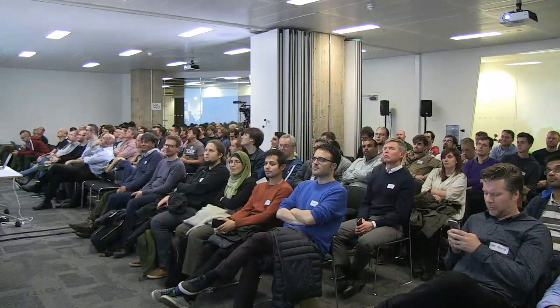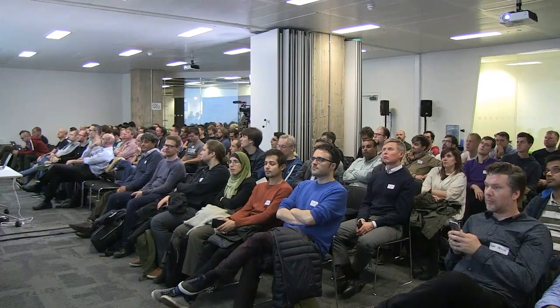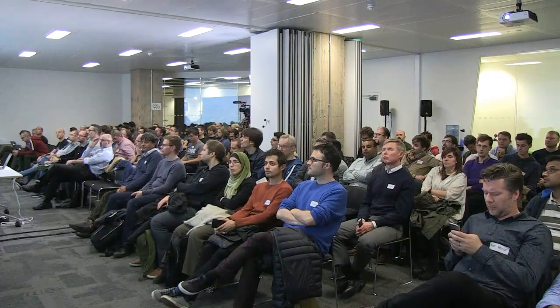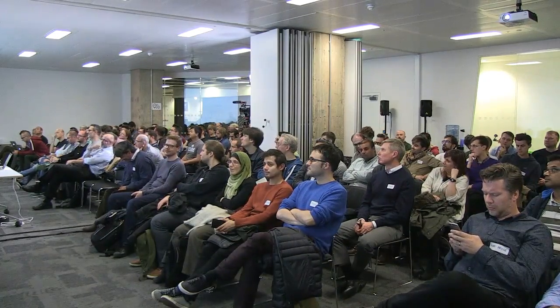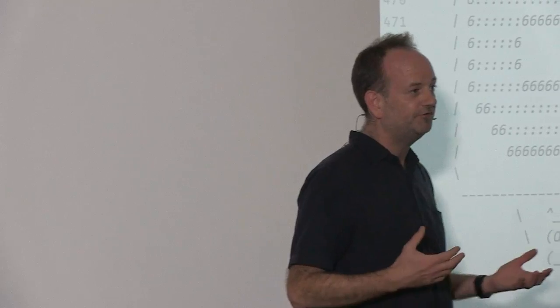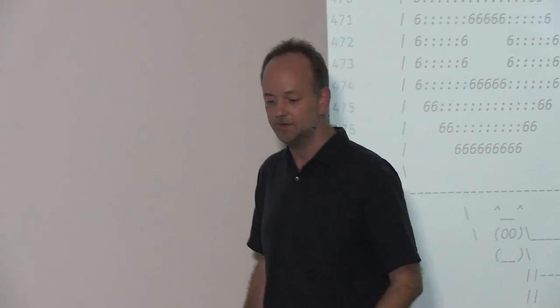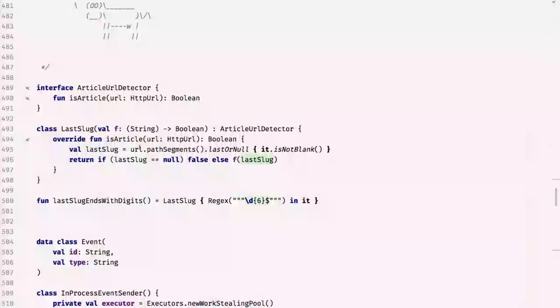Okay, number 6, higher order functions with SAM support. I love talking about higher order functions because it's one of those things that sounds really clever and really fancy. To be honest, I hate that name because it makes it sound a lot cleverer than it is. It's just that you can pass functions around like you can pass objects around. It's really simple. And what I could do in Kotlin, oh, right, we're doing this example.